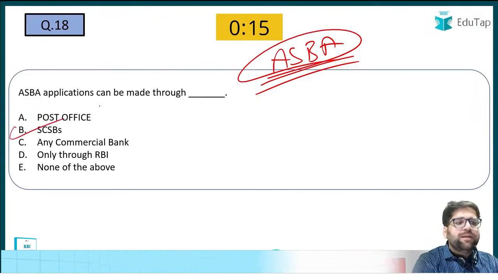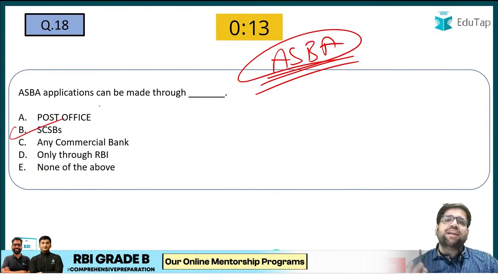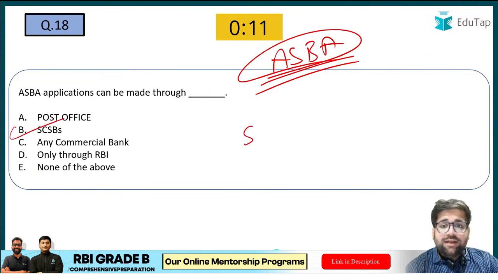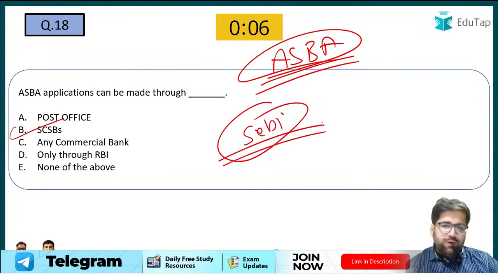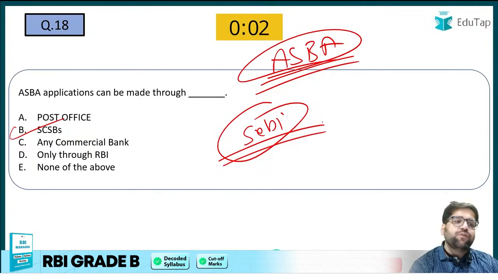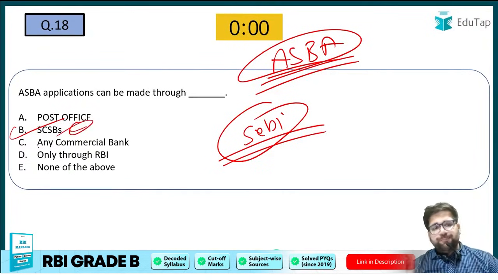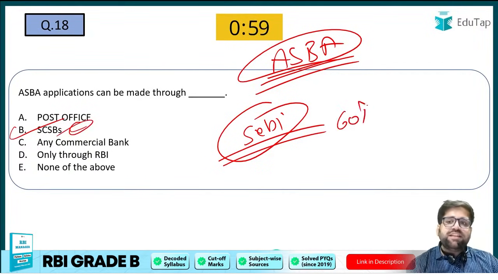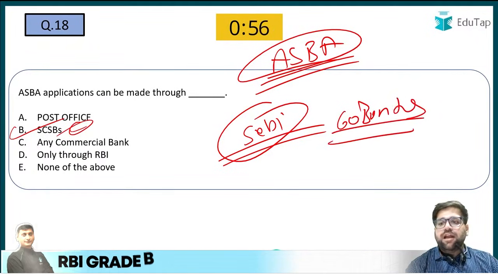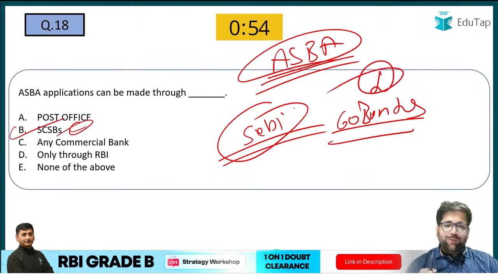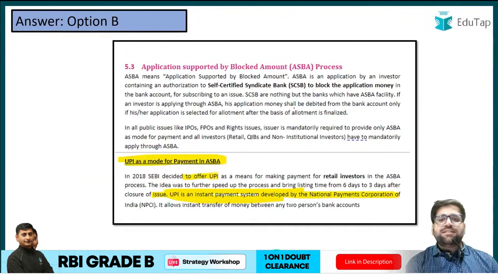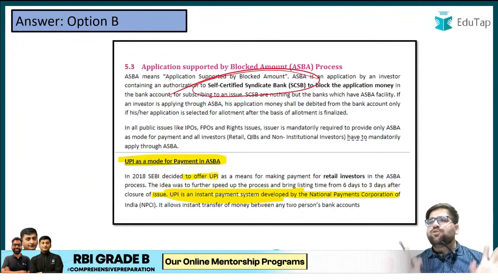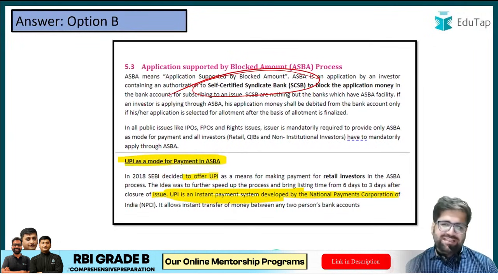Yes, the correct answer will be SCSB, that is self-certified syndicate banks. And my next question to you is, SEBI has released, not recently, I would say off late, because it's like 4 to 5 months, the list of those banks which fall under the category of SCSB. There are total 60 banks under this particular category. I hope you know about it. If you do not know about it, then your current affairs coverage is going low. So what is this particular self-certified syndicate bank? Nothing much to discuss, because just keep things very easy.